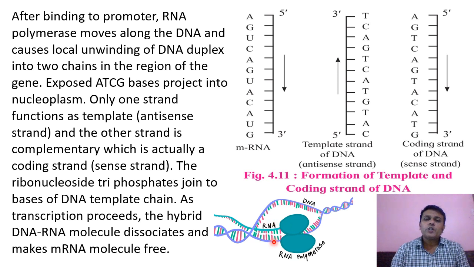During the process of transcription, the RNA remains attached to the DNA strand, that is the antisense strand, and it is called a hybrid DNA-RNA molecule. But later on, after the production of this messenger RNA, it gets separated from the template or antisense strand and is released inside the nucleoplasm. Later on, this messenger RNA is transported outside the nucleus for the further process, that is production or formation of proteins.